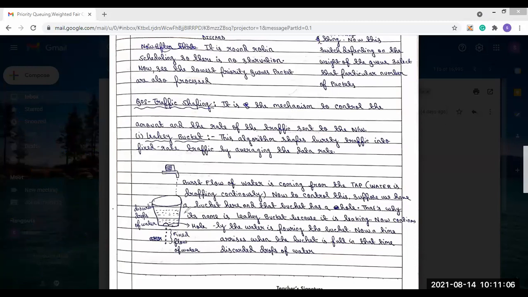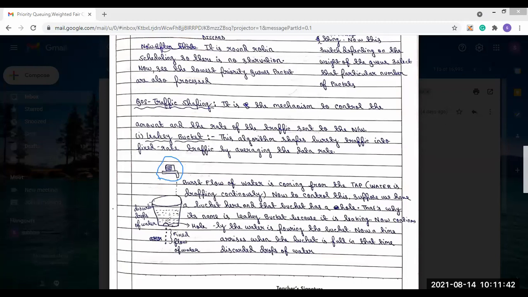Now, as the name suggests, if we observe the diagram I have used, a tap is given. This tap is open, and the water is continuously flowing from the open tap. Under the tap there is a bucket placed, and the water is continuously pouring into the bucket.